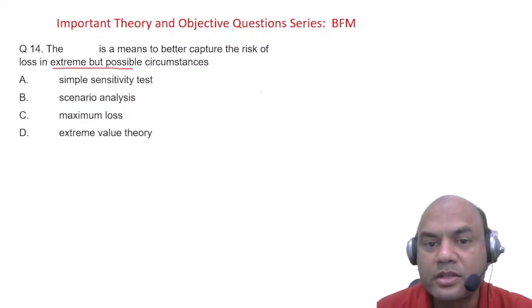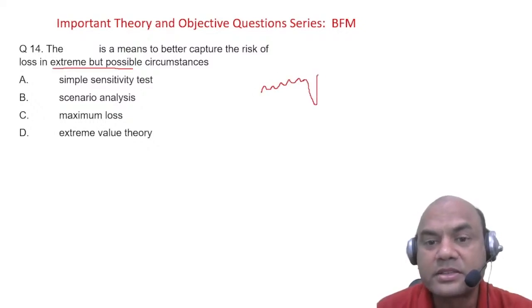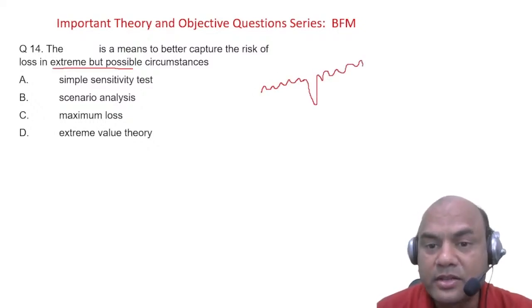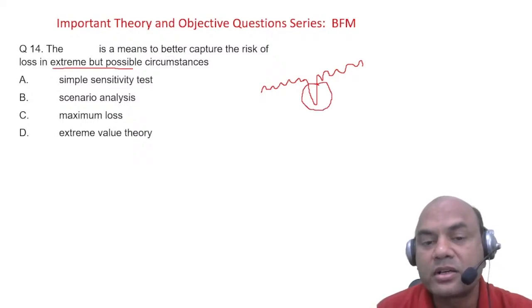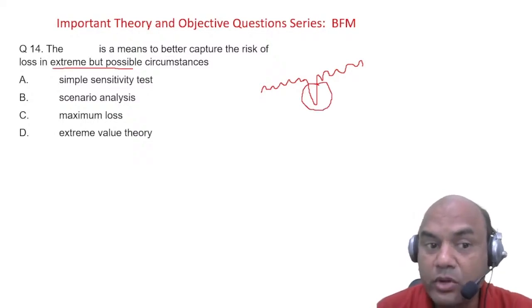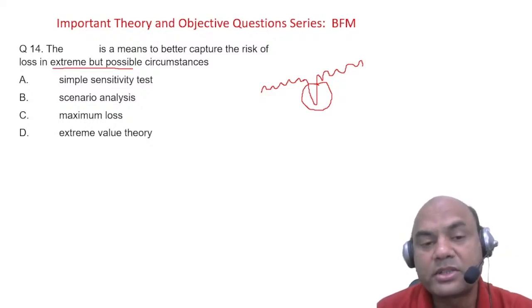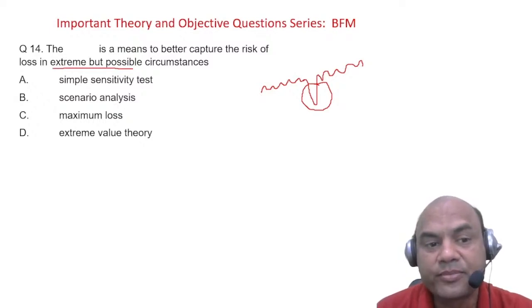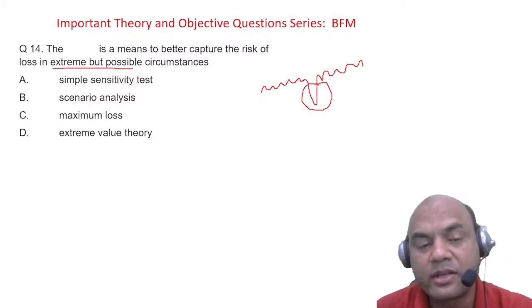See here, I'll show you over here. Suppose this is a graph, this is my regular scenario. But extreme means like this. But possible. Somebody might think that it's not possible at all. But COVID, nobody had thought of COVID before 2019. But COVID came: extreme, but possible. So which is the better means to capture this risk of loss in extreme but possible circumstances? Simple sensitivity test, scenario analysis, maximum loss, or extreme value theory.